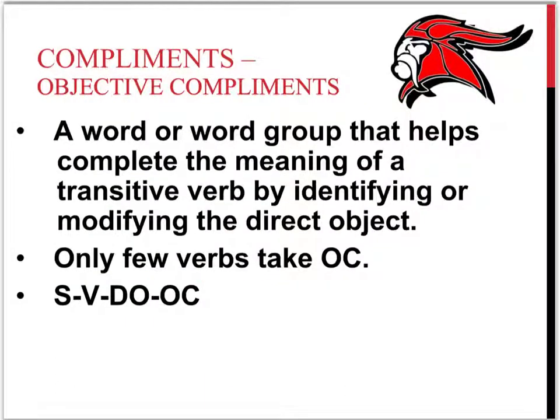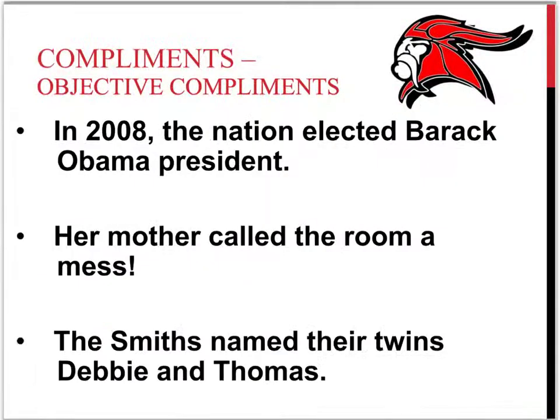Next, we'll talk about objective complements. These are sort of rare, and you really need a specific word pattern to appear to see an objective complement, but we'll still go over them. It's a word or word group that helps to complete the meaning of a transitive verb by identifying or modifying the direct object, so it adds information or renames that direct object. And again, only a few verbs take these. And here's the sentence pattern: subject, verb, direct object, object complement.